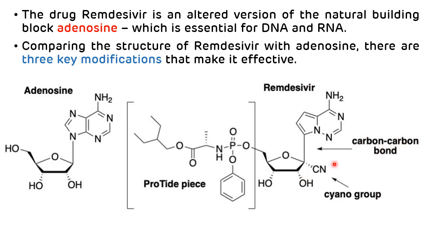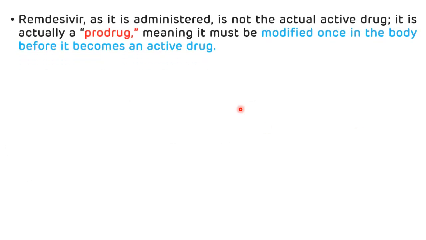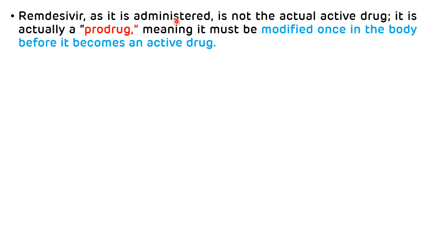First one was the presence of the CN group. Second one is the carbon-carbon bond, and the third key modification present in remdesivir is the nucleotide prodrug. So remdesivir as it is administered is not the actual active drug. It is actually a prodrug, which means it must be modified once in the body before it becomes the active drug. So that is the meaning of prodrug.